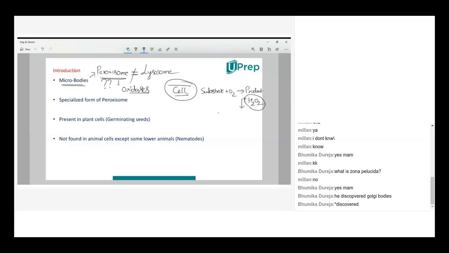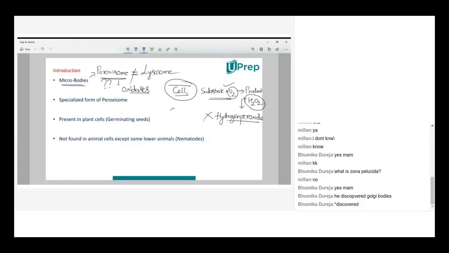Now when you take this hydrogen peroxide, H2O2, it is toxic to the cell because it is highly reactive and it acts as an oxidizing agent. So this hydrogen peroxide has to be removed from the cell. We can't stop the formation of hydrogen peroxide because it is formed as a byproduct in several reactions like this. Any substrate, any product, when they react with oxygen, you may get hydrogen peroxide. So this has to be removed from the cell.